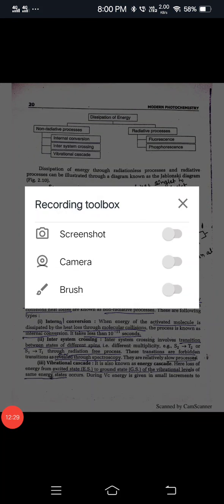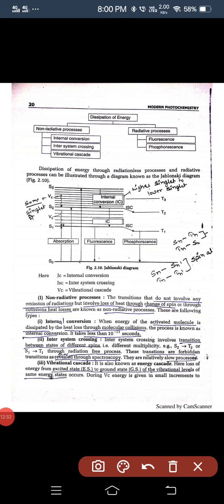This is the dissipation of the energy. Two types: non-radiative and radiative.